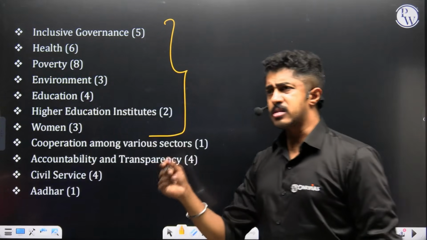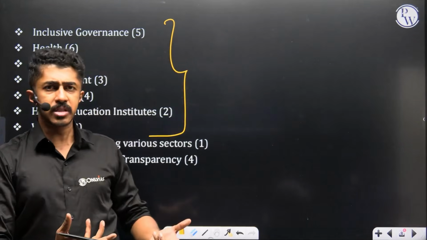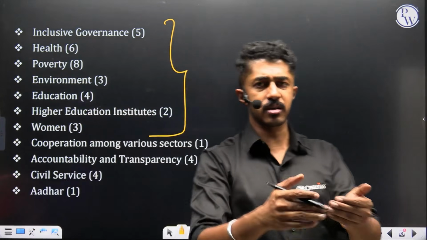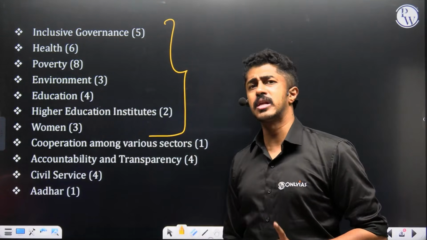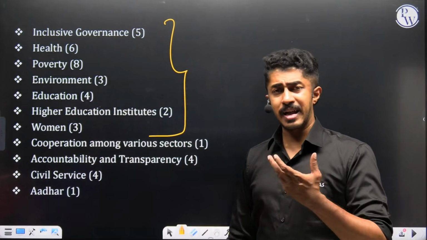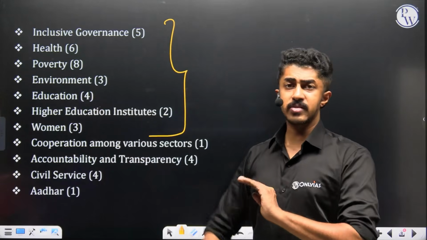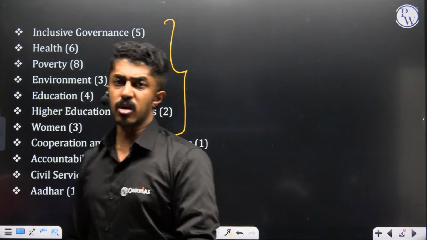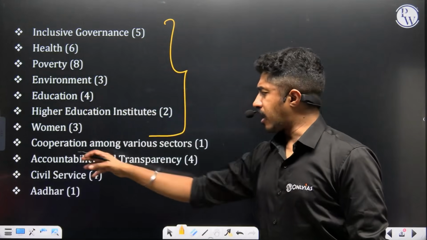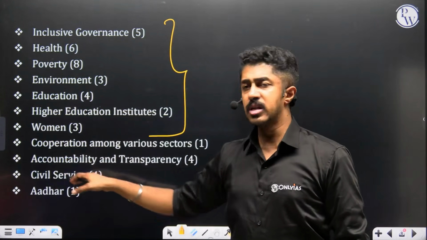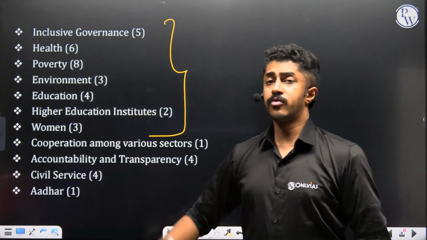Cooperation among various sectors simply means, as the name suggests, various sectors cooperating for the service sector or for good governance or whatever it is. But again, just one question has come, and you can answer it easily if this, as well as your earlier polity knowledge, is strong. Moving on, accountability and transparency, civil service, 4 and 4.